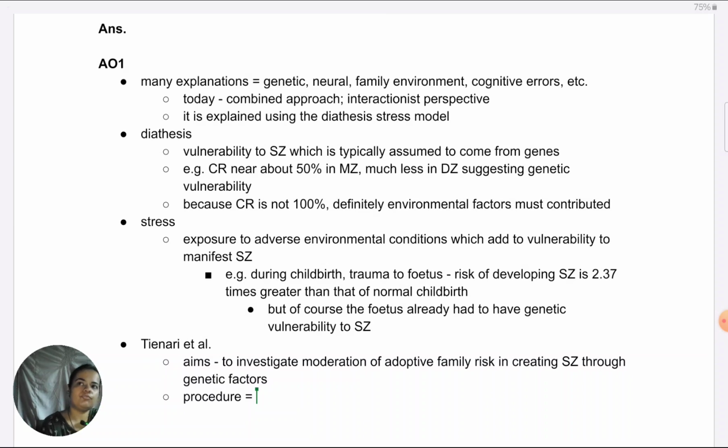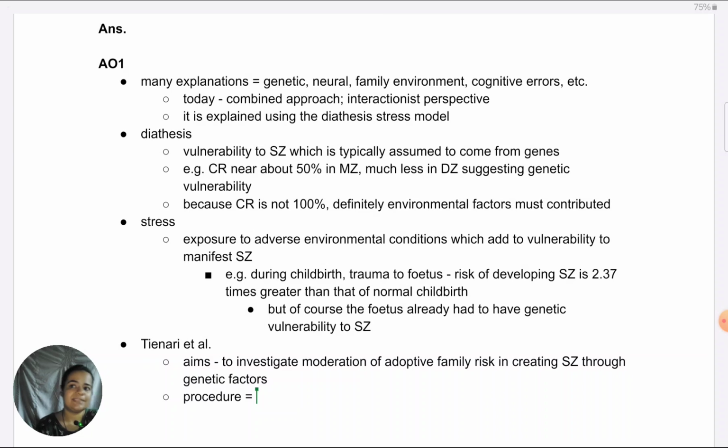Also, they controlled for the adoptive family environment through again one scale, the name of which I can't remember. Through that, they assessed whether the adoptive family environment could be considered as normal or not, so that they could rule out the possibility that schizophrenia had been developed because of the adoptive family environment. And of course, to enable them to see whether, whatever the adoptive family environment was, it was adding up to the genetic risk or not.